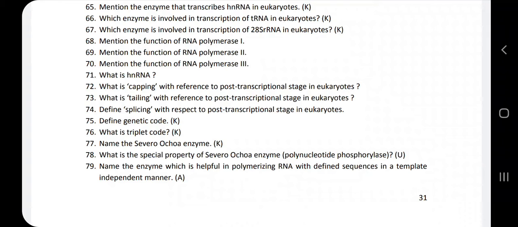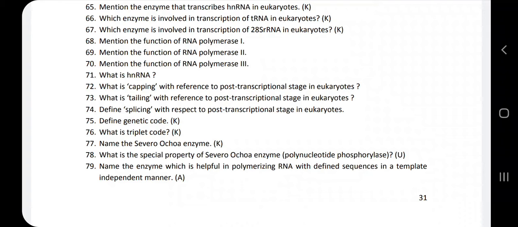Next, 69th question, mention the function of RNA polymerase 2. The RNA polymerase 2 helps in transcribing the heterogeneous nuclear RNA. 70th question, mention the function of RNA polymerase 3. The RNA polymerase 3 helps in transcribing the tRNA, even 5 small rRNA, and even it helps in the transcription of the small nuclear RNA.